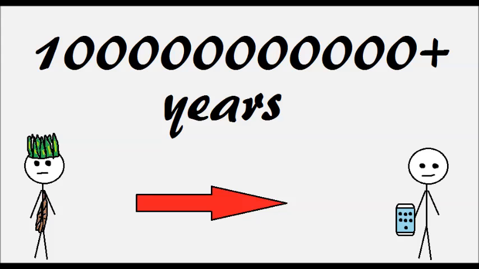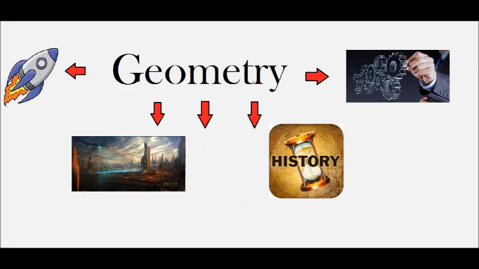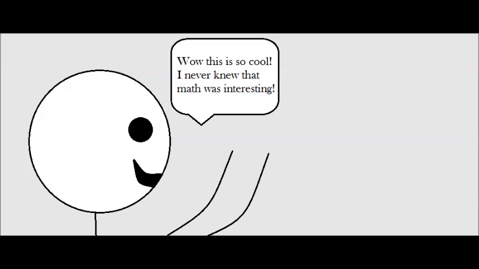Geometry has been around for ages. There are different types of geometry, with its history and evolution everywhere. Geometry has shaped our future, changing astronomy and engineering forever. Geometry's backstory might be more interesting than you imagine.